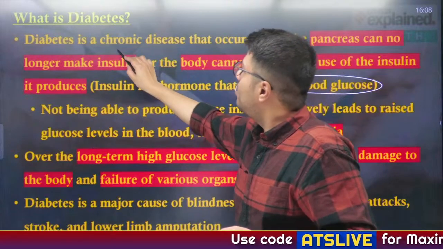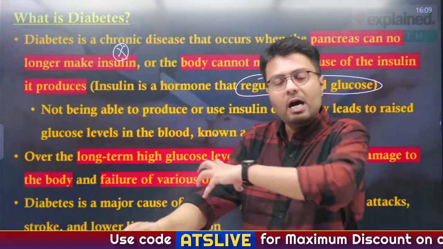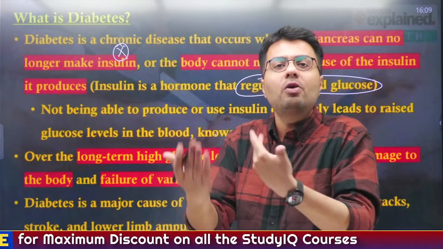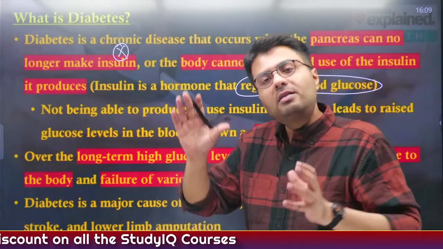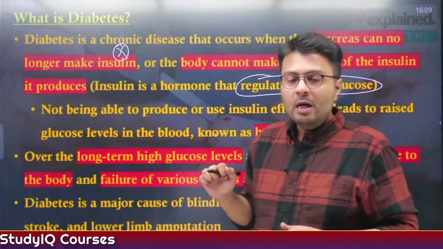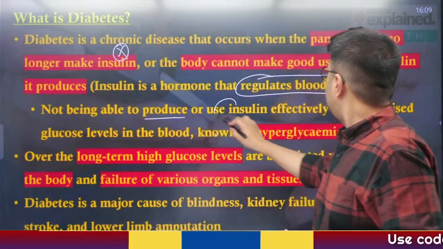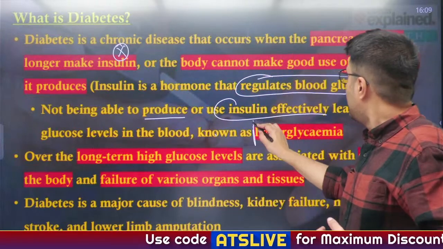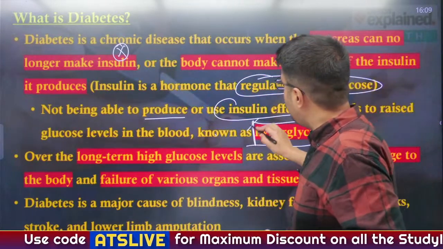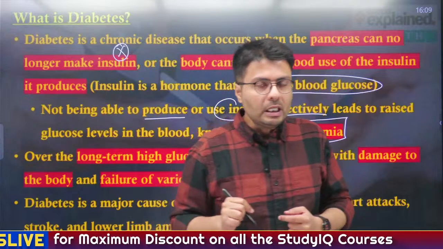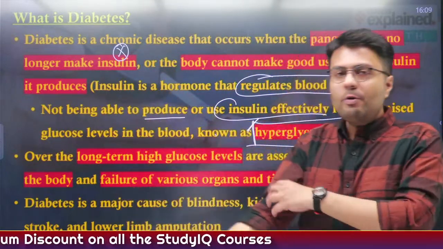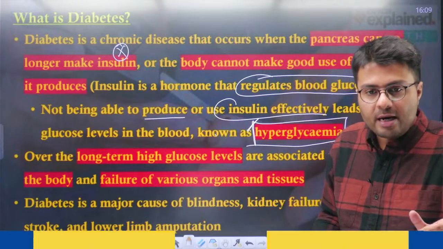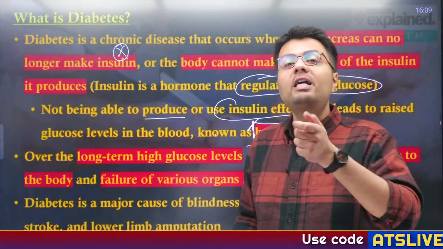So you understand, if insulin is not generated in our body, our blood sugar levels will spike, and even if it is generated but our body is not able to recognize and harness it, still the blood sugar level will increase. Not being able to produce or use insulin effectively leads to higher levels of blood glucose, and this is called hyperglycemia. Please remember this term, hyperglycemia. Over a long time, whenever you have high blood sugar levels that are not reduced naturally or through medicine, it can lead to various negative impacts on the body.